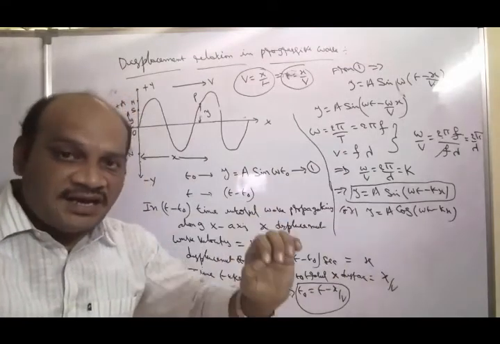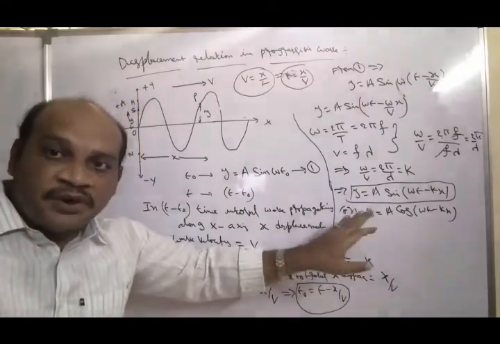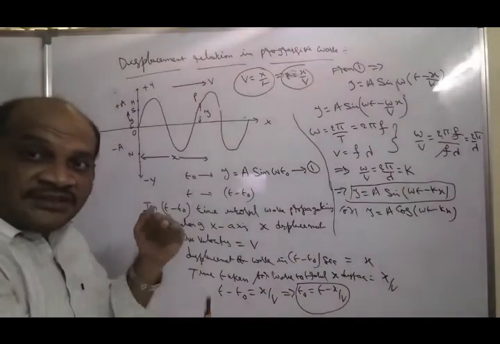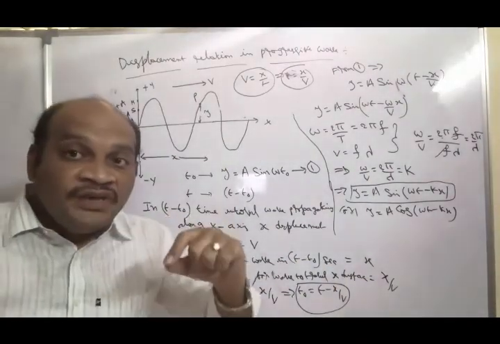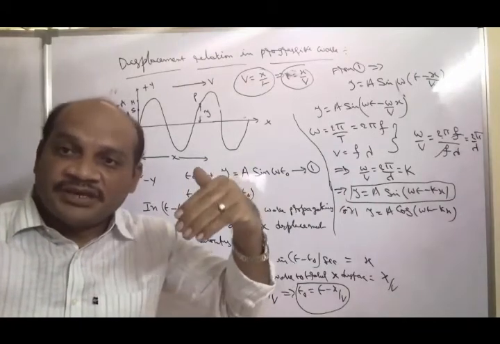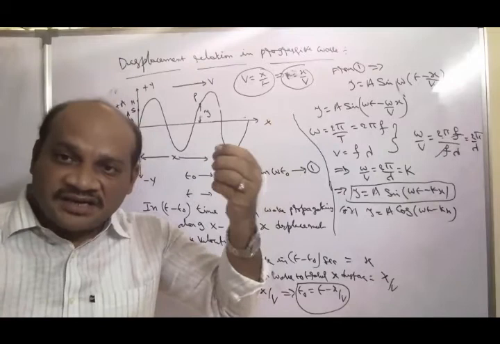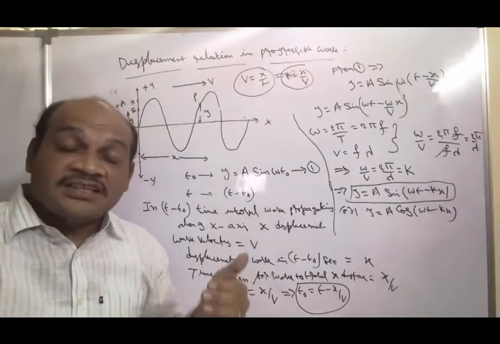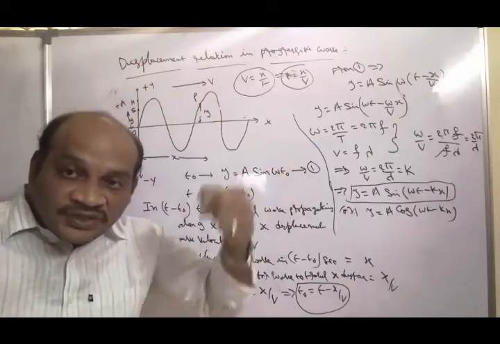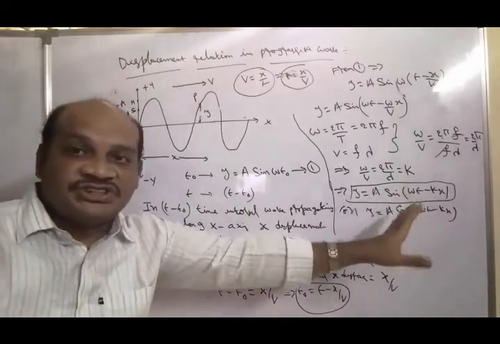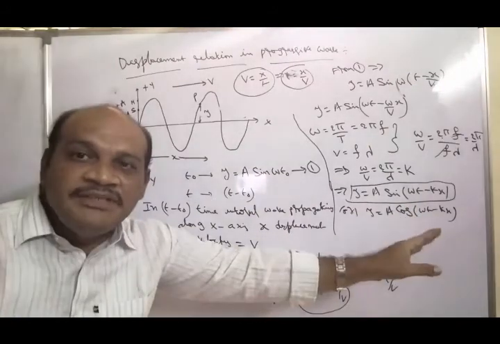In this manner, the displacement of the particle changes depending upon the moving direction from the horizon, whether it is moving along the positive y-axis or negative y-axis, towards the horizon. Depending upon this situation, the equation will change.